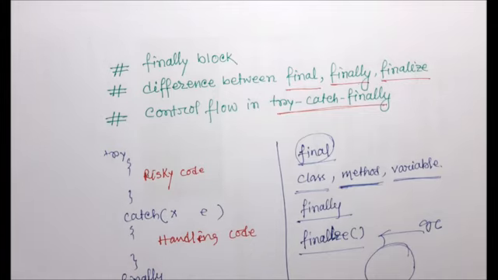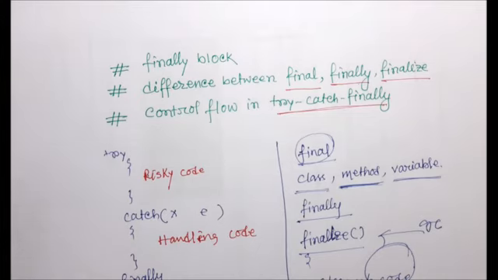Here I have just told you that the finally block always contains cleanup code, and the finalize method also retains some cleanup code. Now what is the difference between finally and finalize? Please keep that in mind.